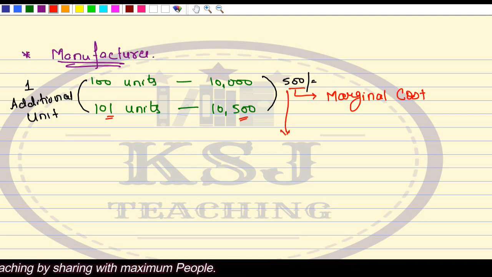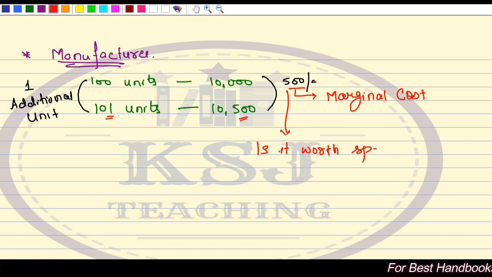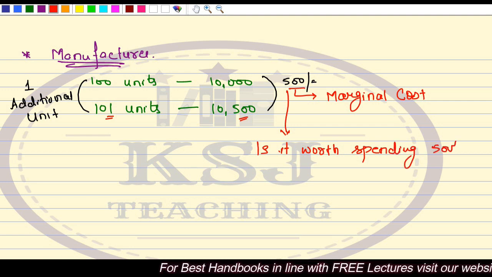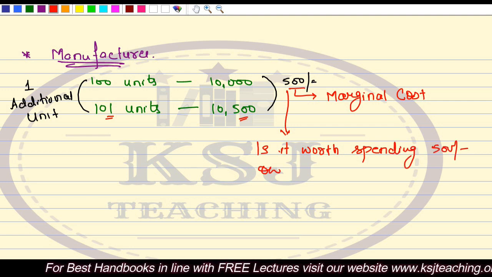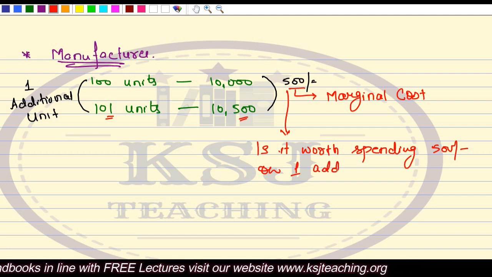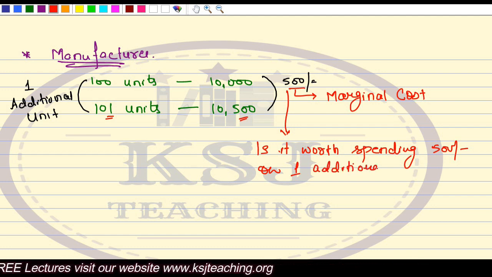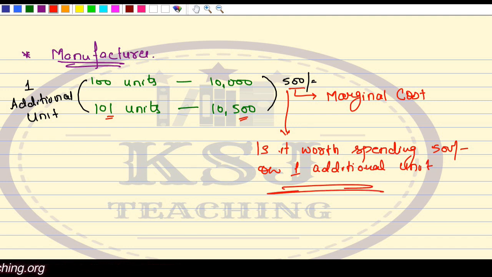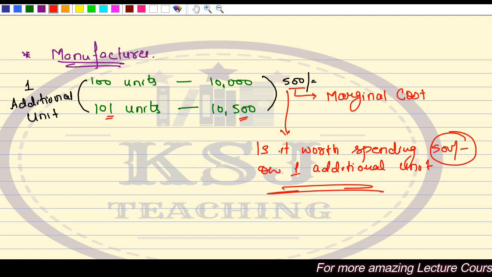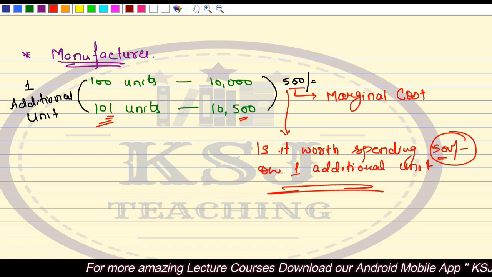So the manufacturer is interested in knowing whether it is worth spending 500 rupees on one additional unit. That means, will I be able to earn sufficient profits to cover this 500 rupees? Is it beneficial to manufacture one extra unit, incur 500 rupees on that and sell it?